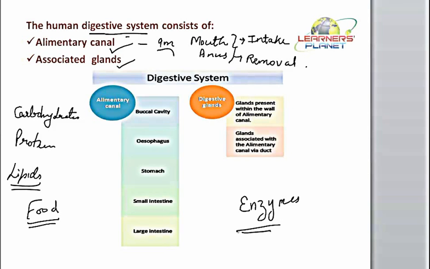Such secretion of enzymes is a major function of the associated glands. As there are different components, different enzymes are needed, right? All these differences are maintained by the design of the alimentary canal. This design or structure we have already done in the previous session, so let us just have a review of that.